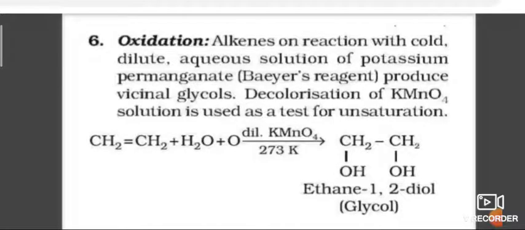So, reaction of alkene with Baeyer's reagent is a test for unsaturation. Baeyer's reagent gets decolorized with the unsaturated hydrocarbon. Ethene with water and oxygen in the presence of dilute alkaline KMnO4 gives ethane-1,2-diol, that is glycol. Ethane-1,2-diol, that is glycol, is the product.